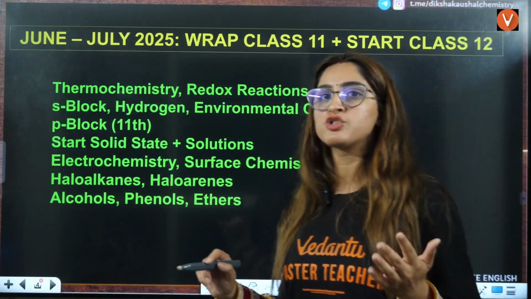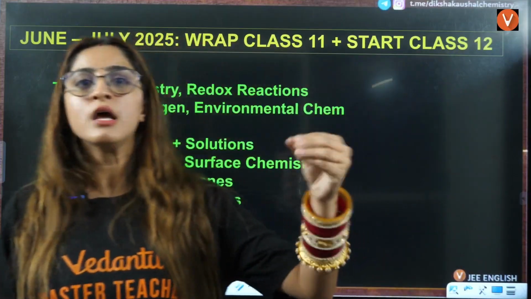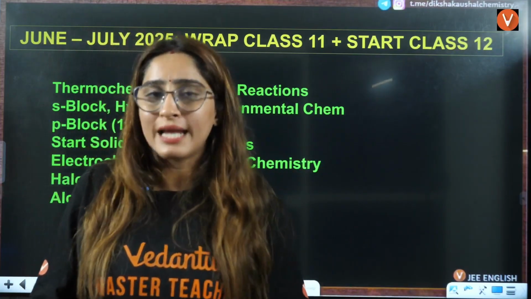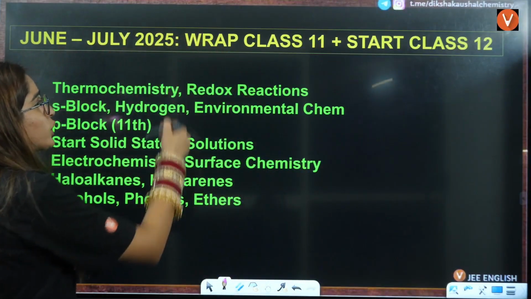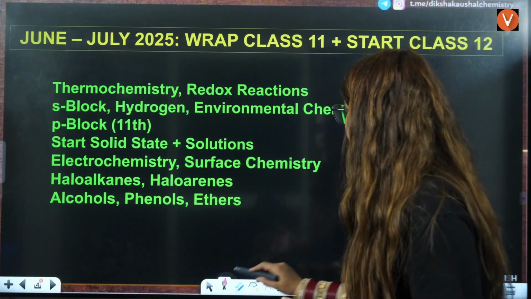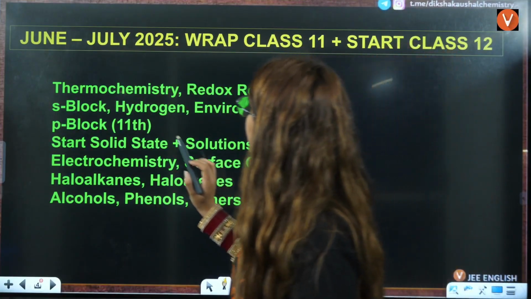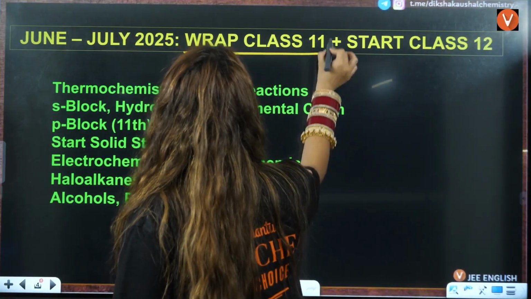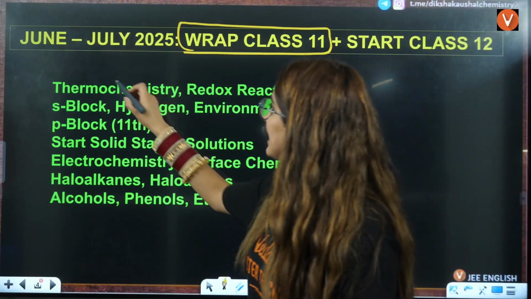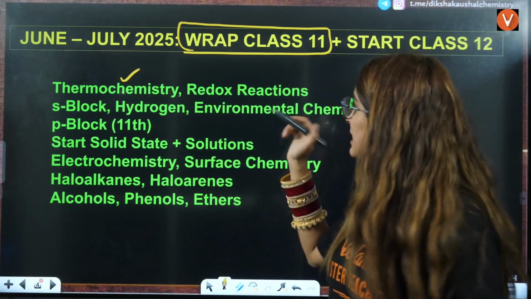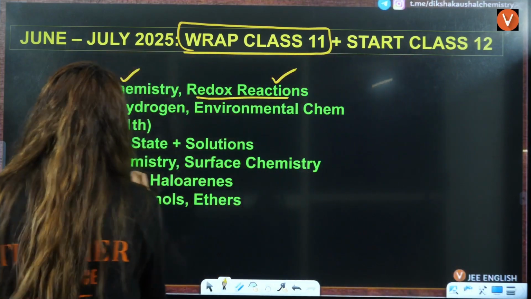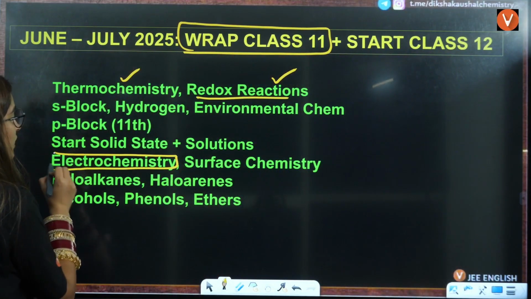After this, in June and July, you know that some of your teachers have completed some parts of class 12th as well, right? Now you will start doing the chapters of class 12th, and how are you going to start it? First thing, wrap up class 11th. There are some chapters of class 11th that we are left with, like thermochemistry, right? Redox reactions we are left with. Redox reactions is quite related to electrochemistry, right?